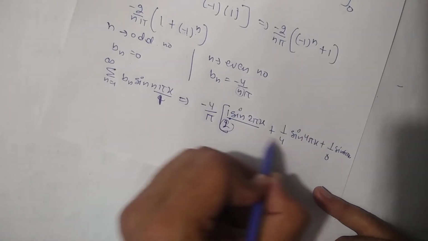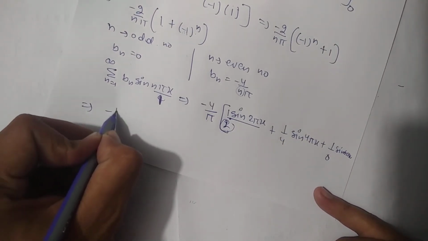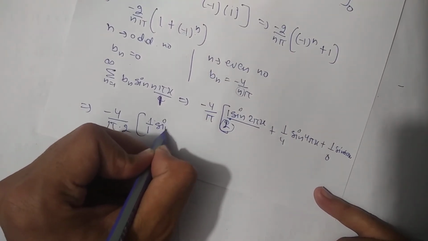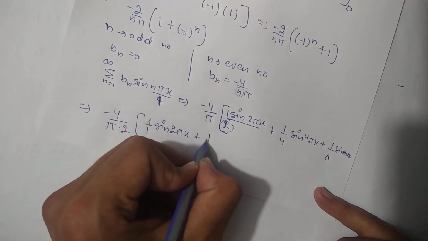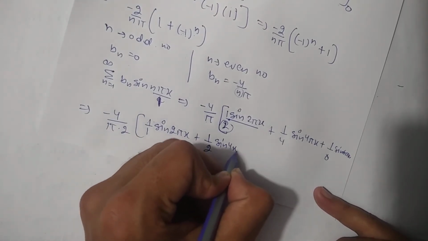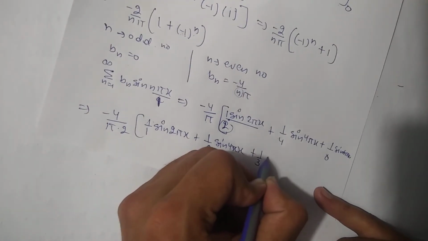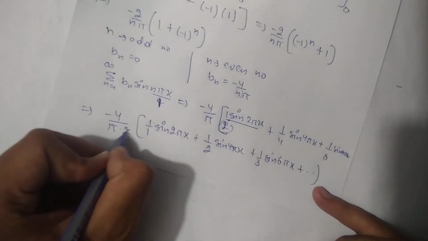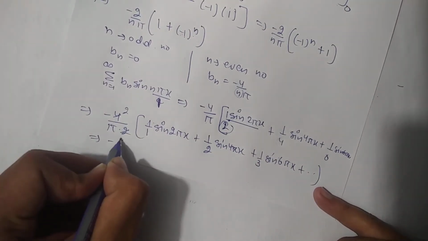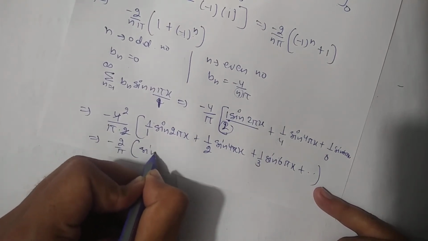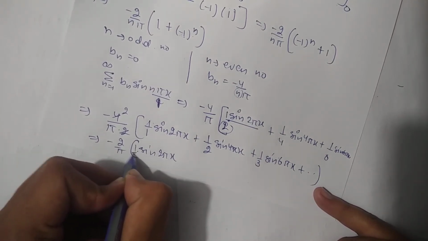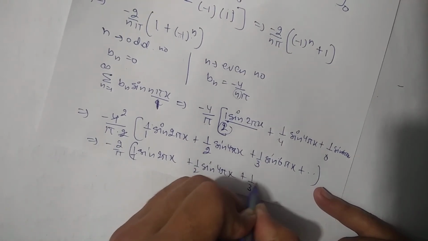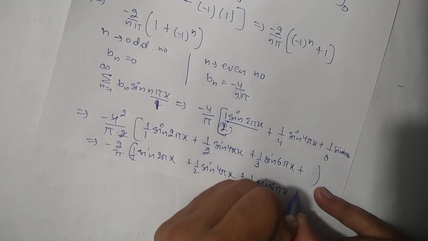So from here I can take 2 common outside, and its value will be minus 4 divided by pi times 2 into 1 by 1 sine 2 pi x plus 1 by 2 sine 4 pi x plus 1 by 3 sine 6 pi x and so on, and this 2 will cancel out this 2, so the final answer will be minus 2 by pi into sine 2 pi x times 1 by 1 plus 1 by 2 sine 4 pi x plus 1 by 3 sine 6 pi x plus and so on.